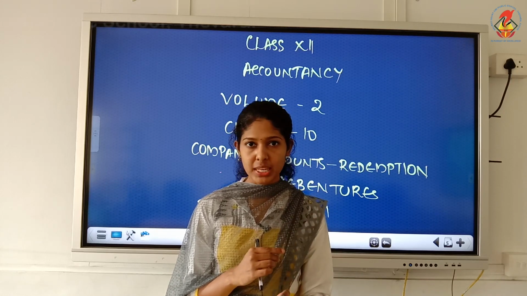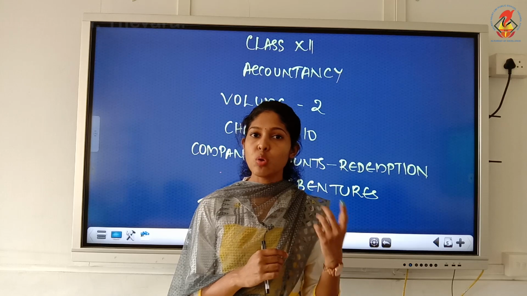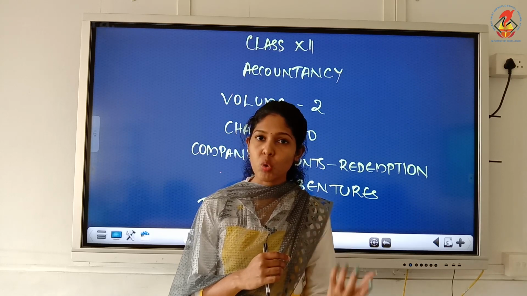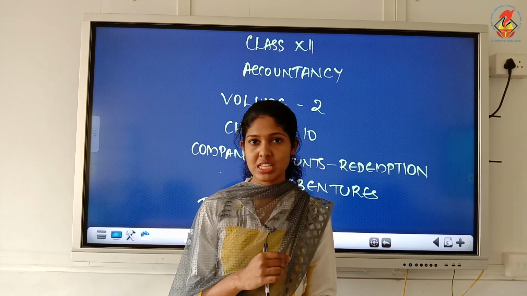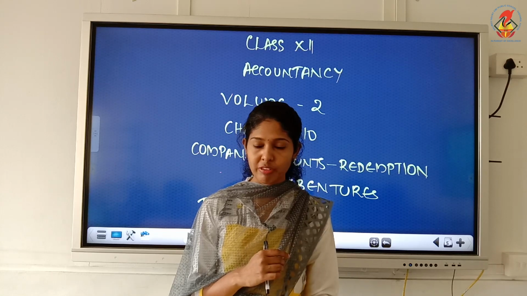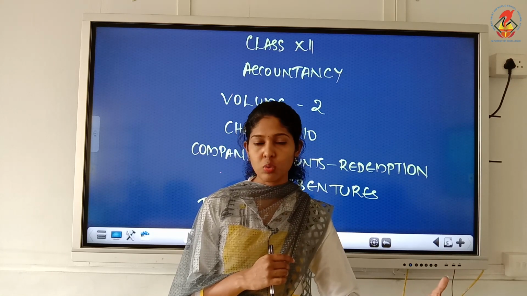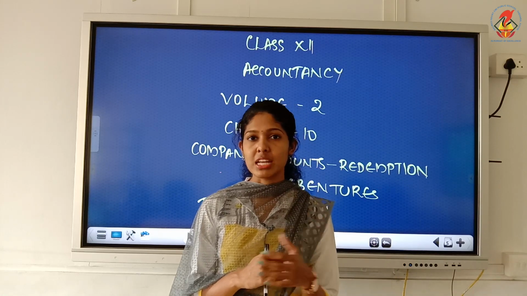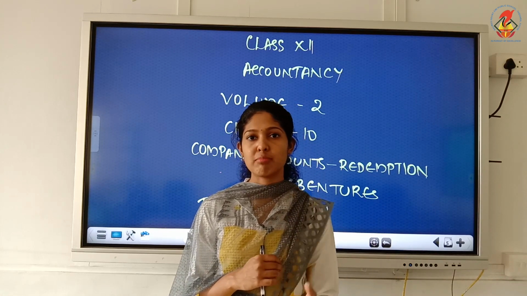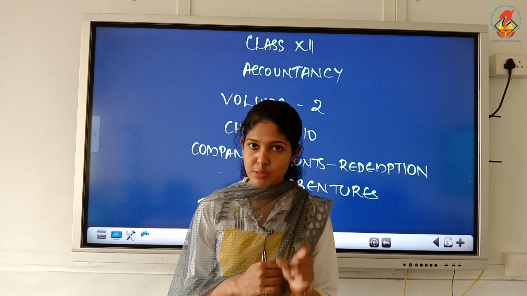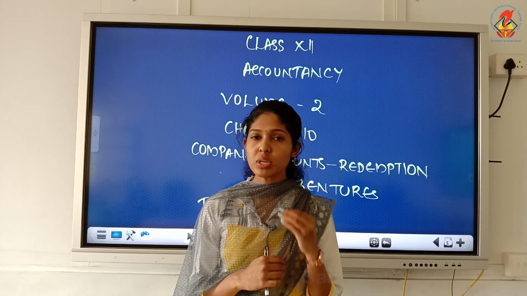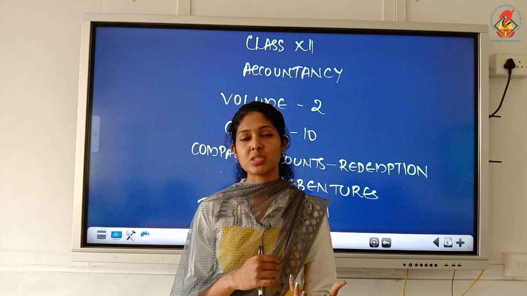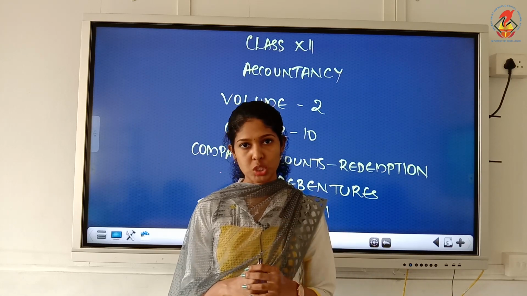So you can write the meaning. It's a reserve set aside out of profits available for declaration of dividend. From that you are taking a part now and keeping it as reserves for the purpose of redemption of debentures. So that is debenture redemption reserve, which is a specific reserve. The amount can be utilized only for the purpose of redeeming debentures.